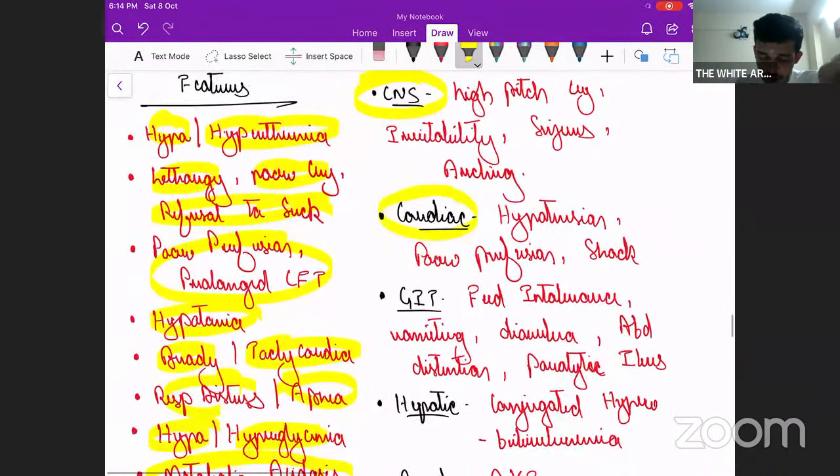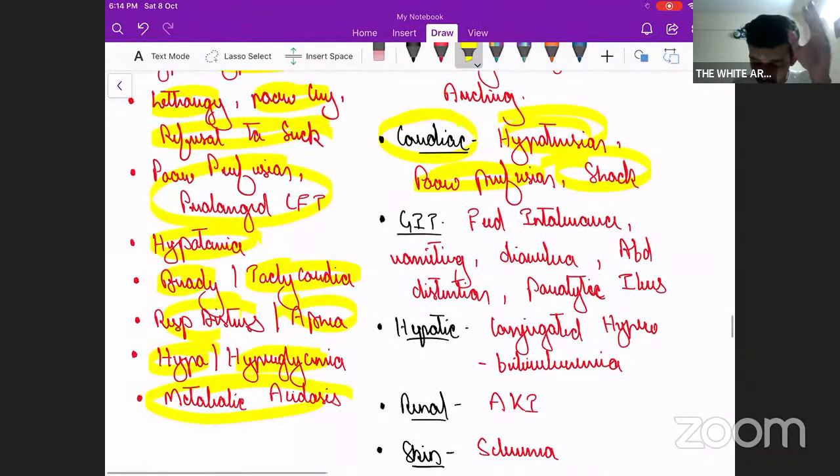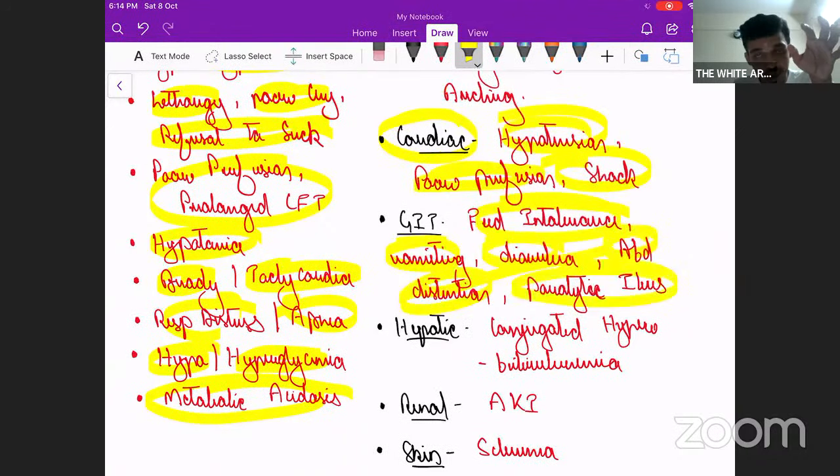Cardiac, the endotoxins can cause myocardial depression, that can lead to hypotension, poor perfusion, shock, etc. Fine. GIT, there can be feed intolerance, okay, vomiting can be there, diarrhea can be there, abdominal distension can be there, paralytic ileus can occur, okay, septic ileus can occur.